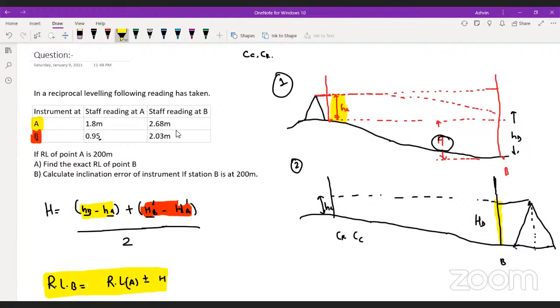Come on, guys, tell me, did you get it? Yes or no? If you have got it, come on, go and solve the question.